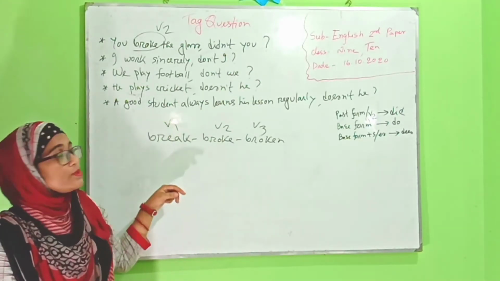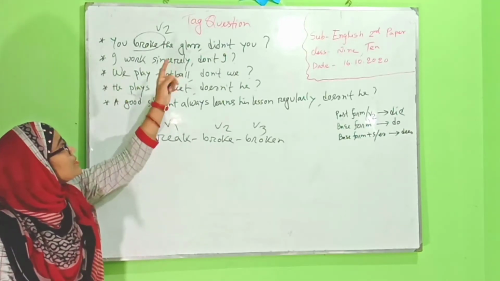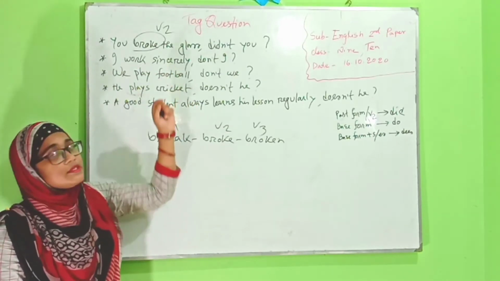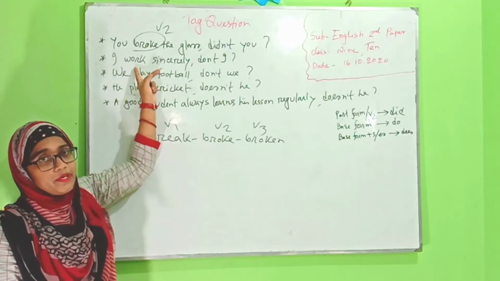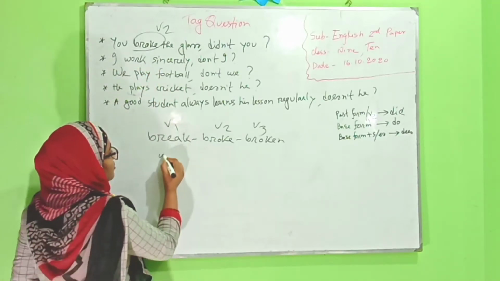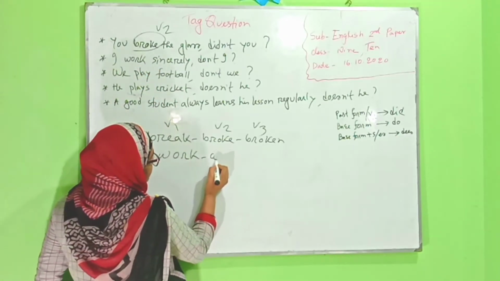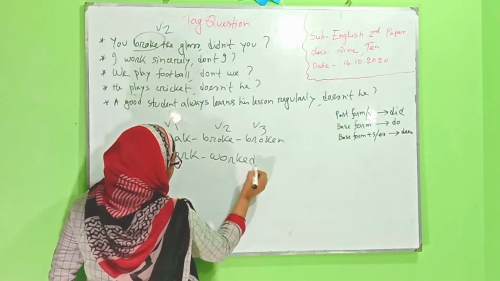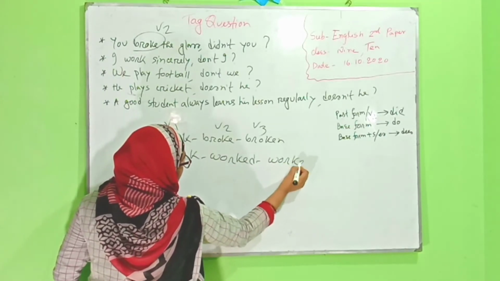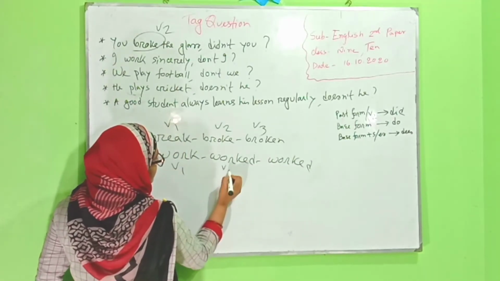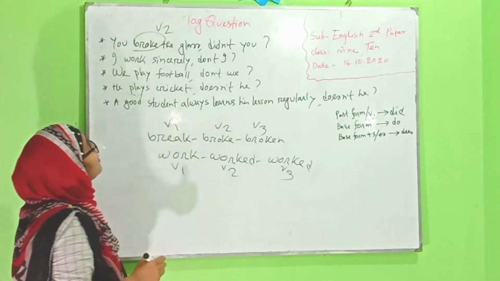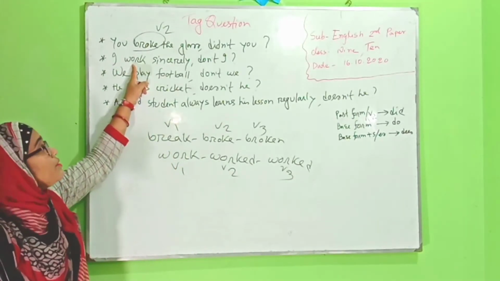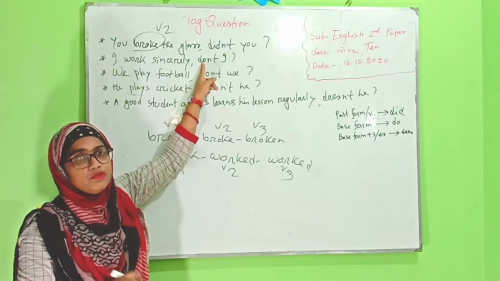Now we go to the next one. I work sincerely. Work is the main verb, and look, work, worked, worked: verb 1, verb 2, verb 3, and it is verb 1. So we have to use do.